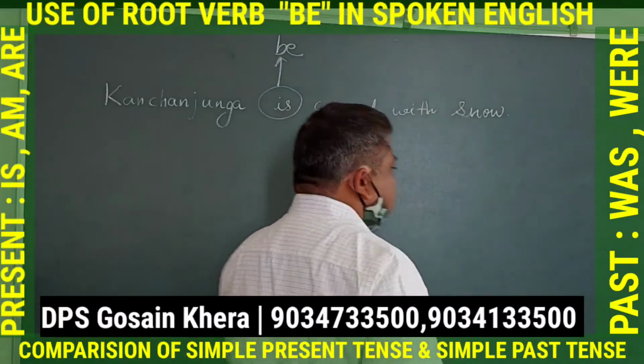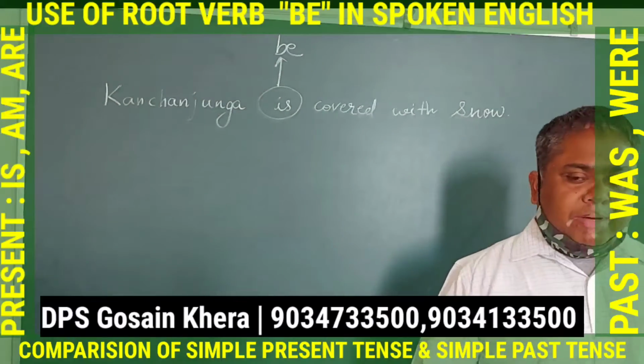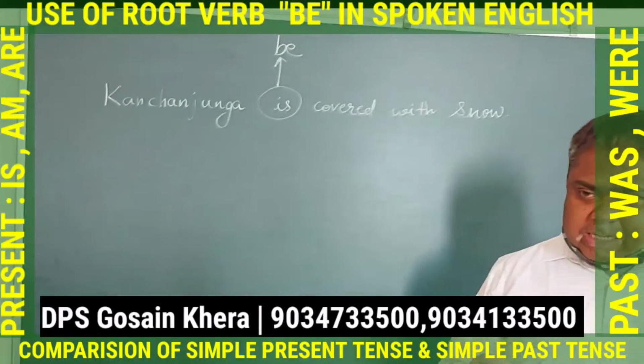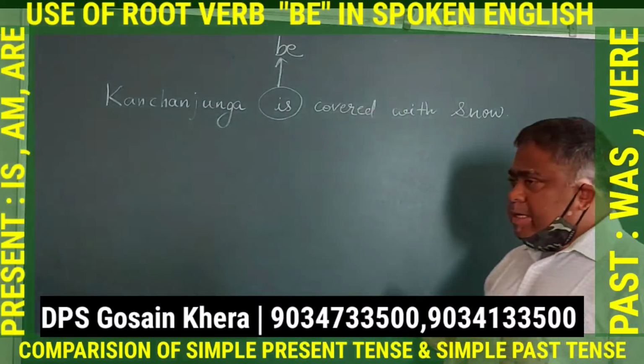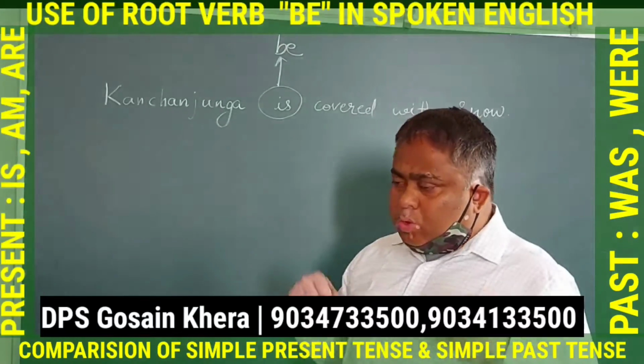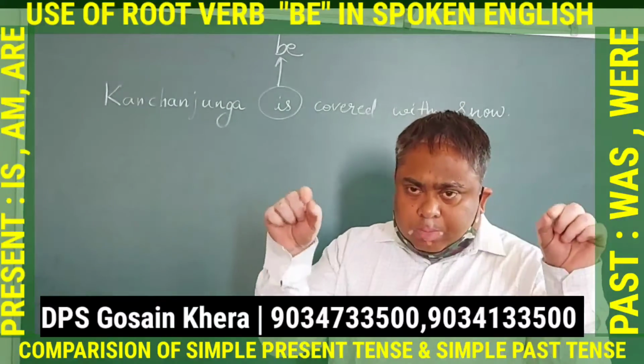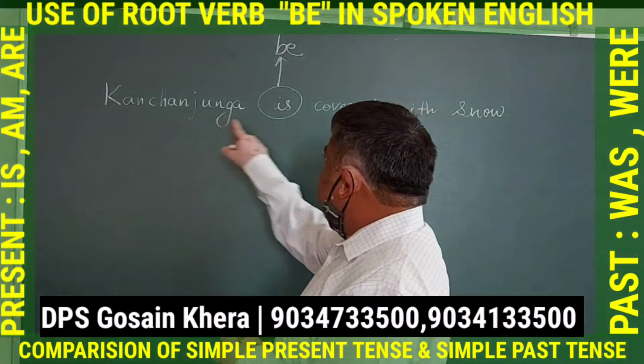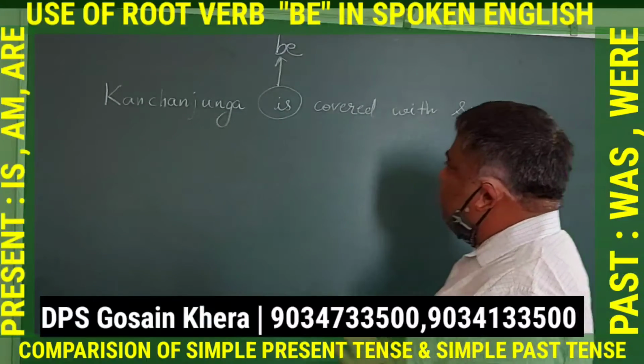So we are discussing the use of simple present tense and simple past tense. So if we are seeing a mountain which is covered with snow currently, and we know that Kanchenjunga is a known mountain to us, then we will say Kanchenjunga is covered with snow.